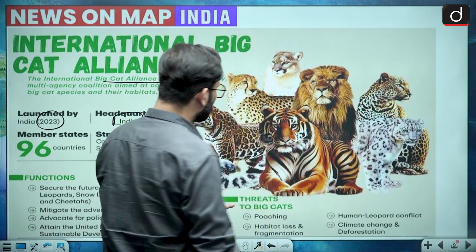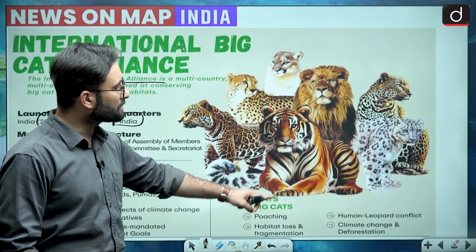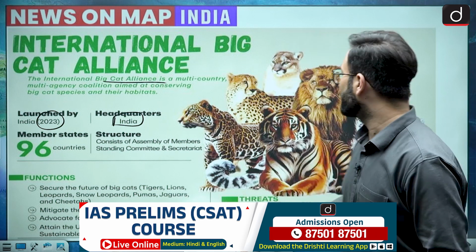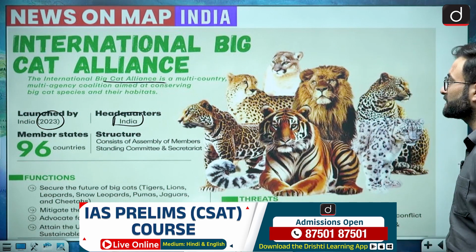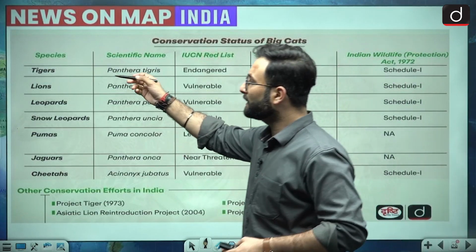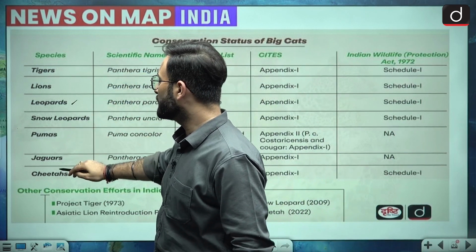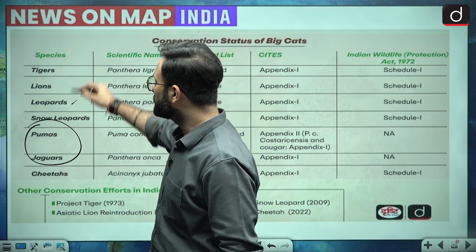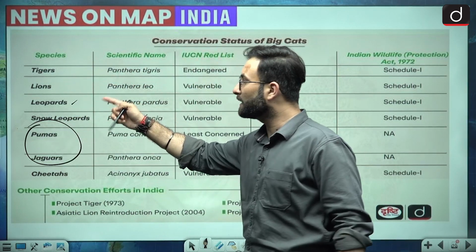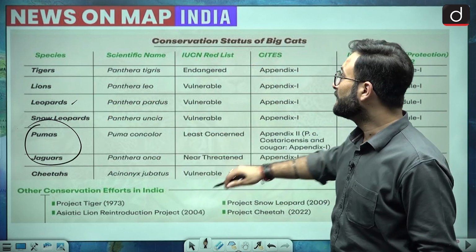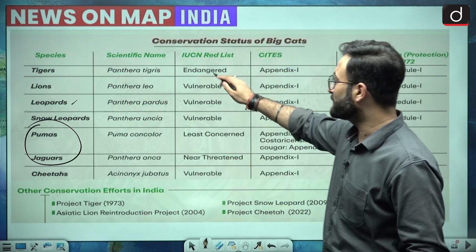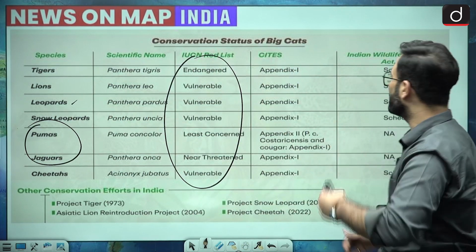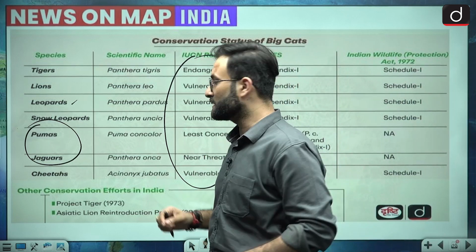And coming to the next one, threats, if we talk about, so poaching, habitat loss, human leopard conflicts, and the climate change, these are some of the threats which are there to the 7 big cats. These are your 7 big cats which has been shown in the picture. So the name of the species are tiger, lion, leopard, snow leopard, pumas, jaguars, and cheetahs. So here pumas and jaguars, these are not found in India. So we have 5 species which are there in India, that is tiger, lion, leopard, snow leopard, and cheetahs. Their IUCN status etc. has been given over here, so you can go through that. Okay, and other than that, the CITES status and the Wildlife Protection Act related status has been given over here.